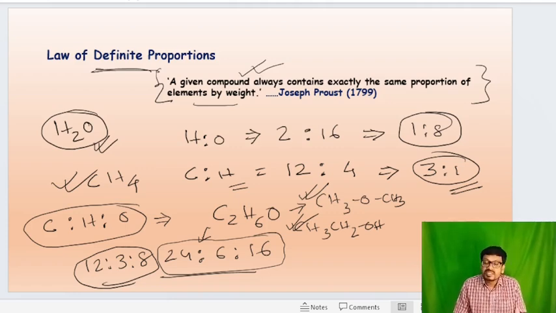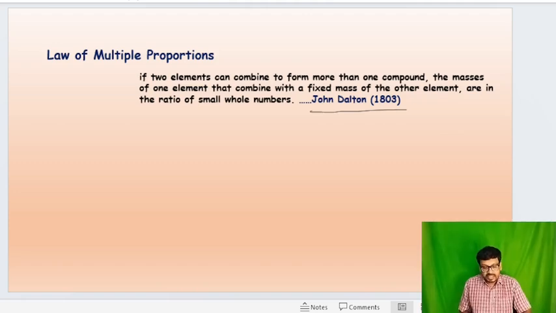So the reverse statement of the law of definite proportion is not true always. Clear? And this law is stated by the English scientist John Dalton in the year 1803.